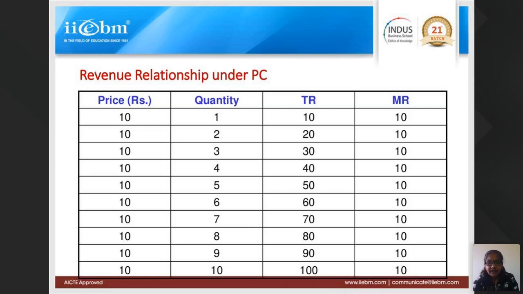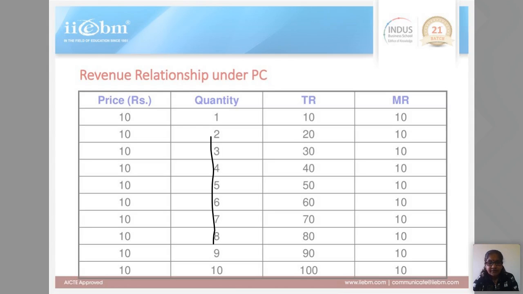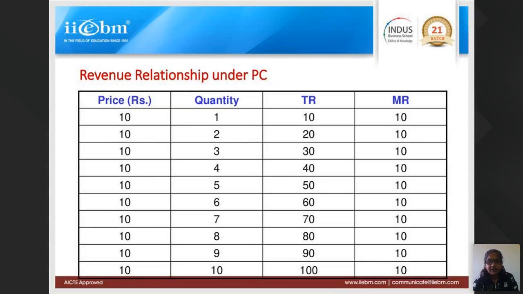So you will get a straight line when you draw the total revenue curve. This is how the total revenue curve will look. From zero, there's no revenue. When you start producing and selling one quantity in the market, your total revenue curve will be an upward rising straight line, and the marginal revenue is the change in total revenue. This is constant. So this is how we normally calculate and derive the marginal revenue.